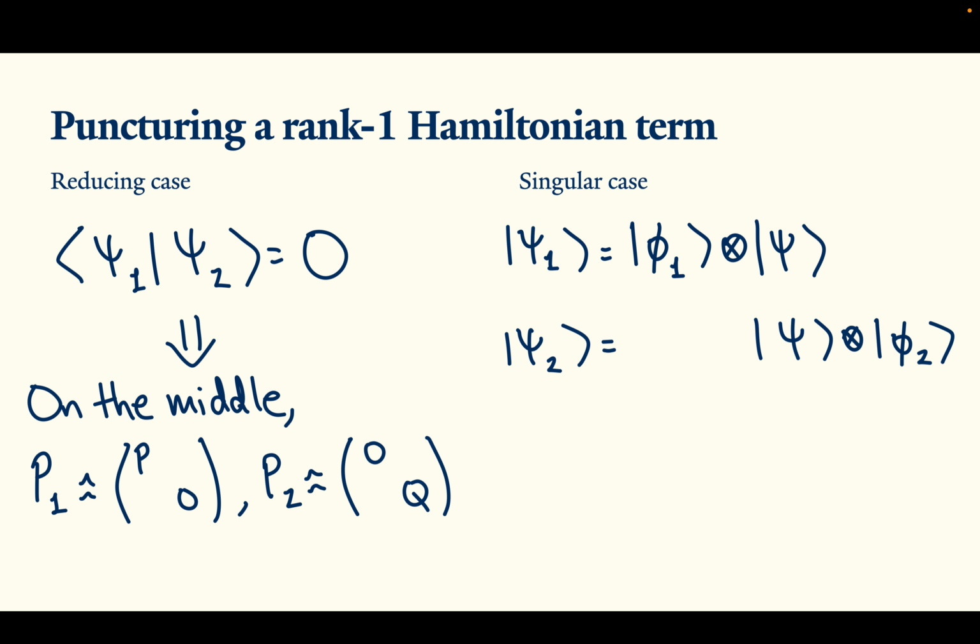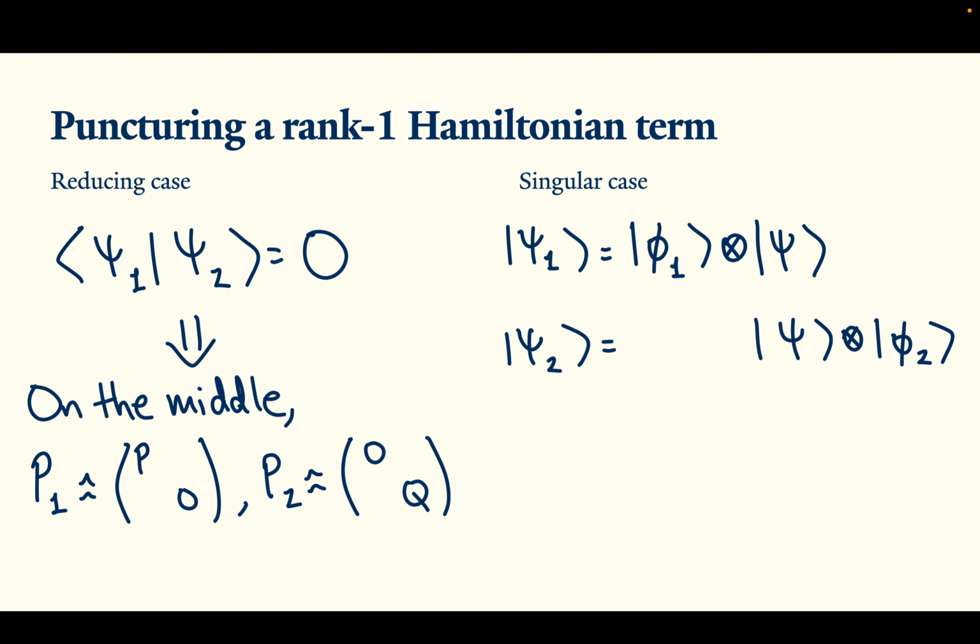This case is even easier because within the middle section, they only penalize a single state. So we can just remove that subspace and delete both these terms because they'll never trigger. And remember I said that for a square lattice, for example, the spectrum will be integer, and because we're removing two terms, we can't improve on that. So in the case of a square lattice, it's really easy to deal with the singular case.